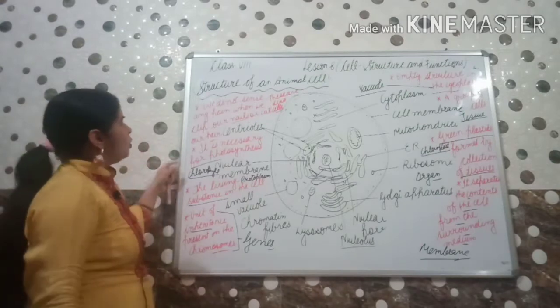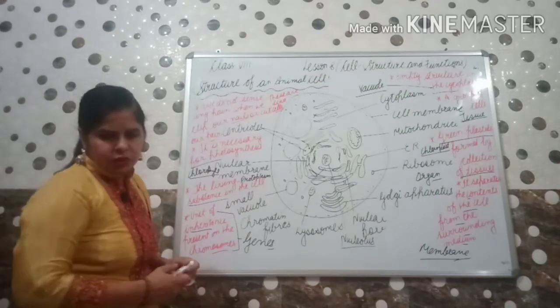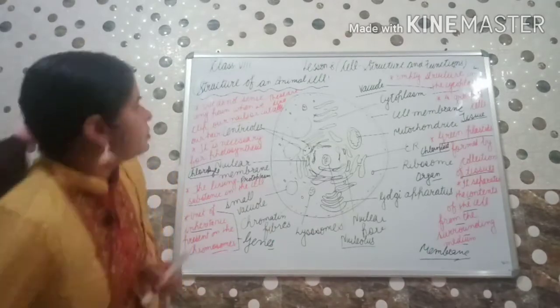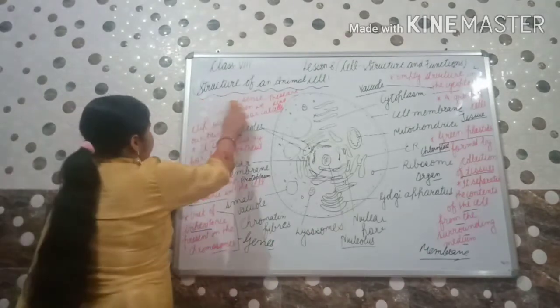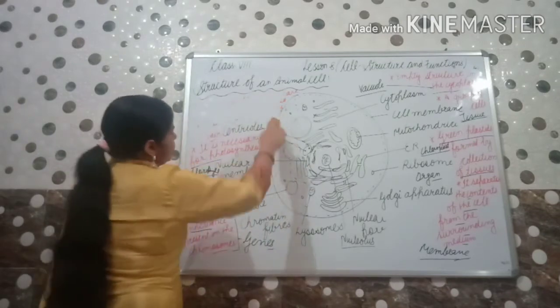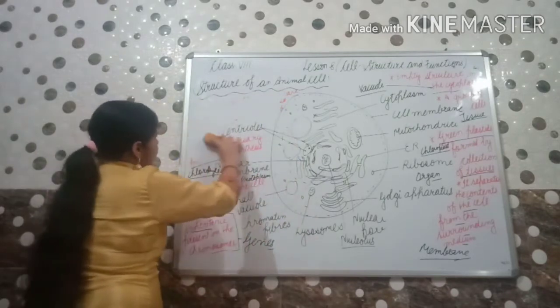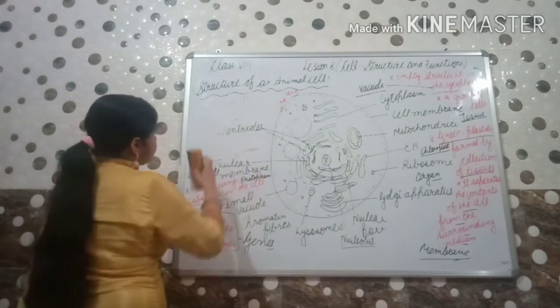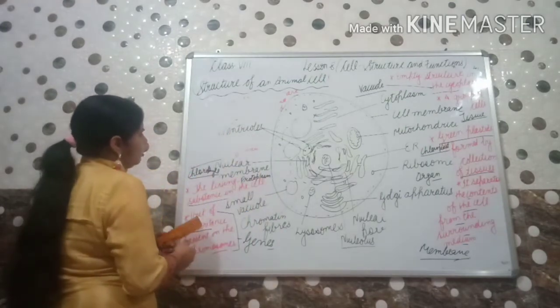Okay, so here we are to discuss the structure of an animal cell. Okay, let us start the discussion of animal cell. Firstly, you may see the diagram here of the animal cell. Various components of the animal cell are written here.